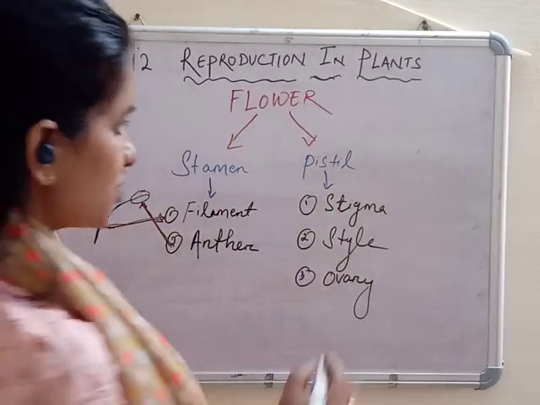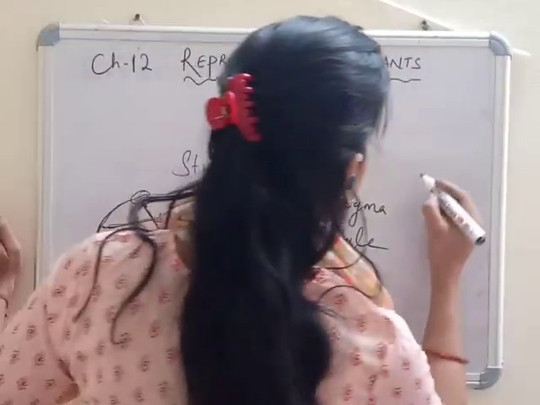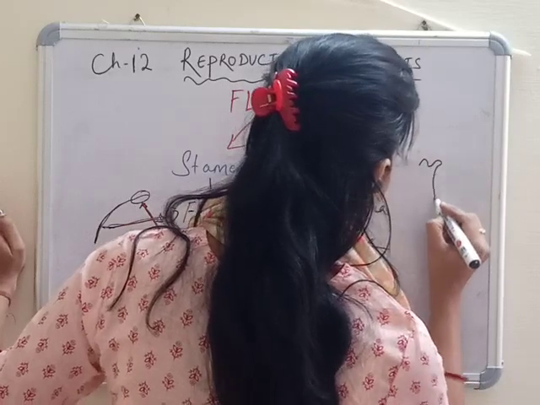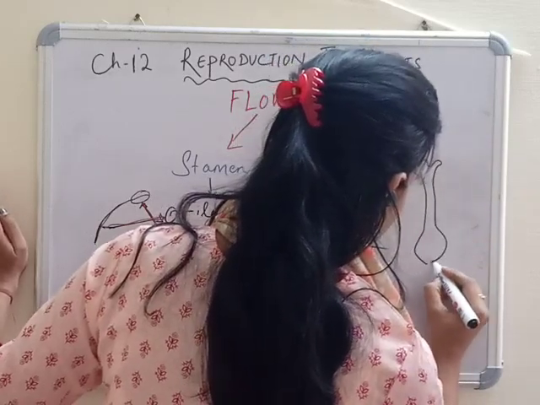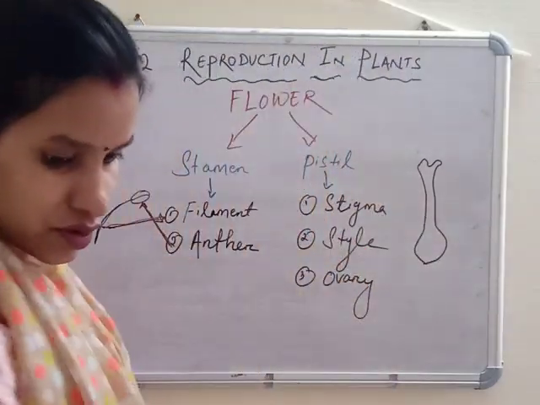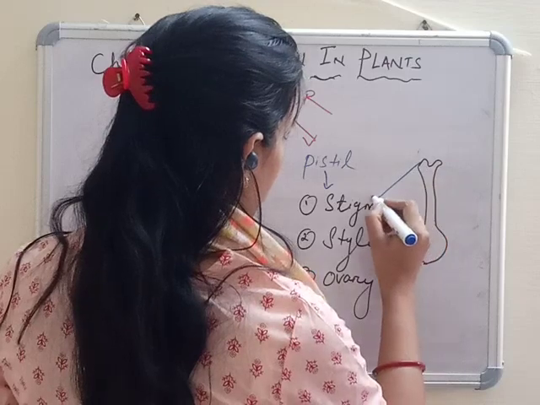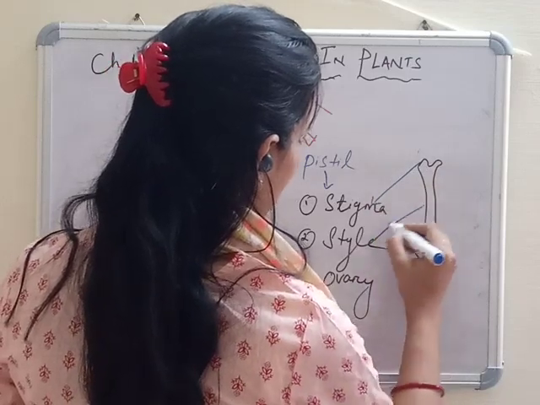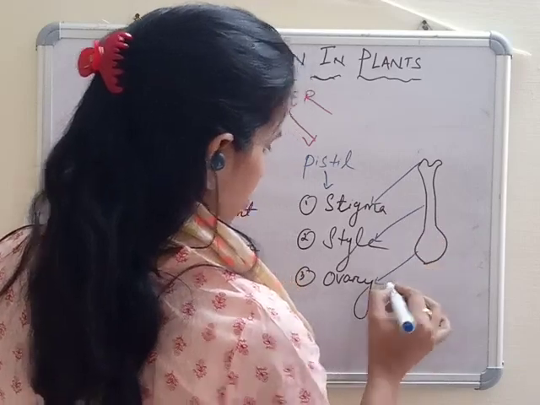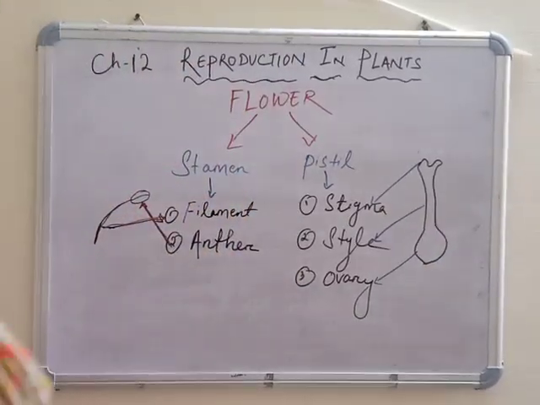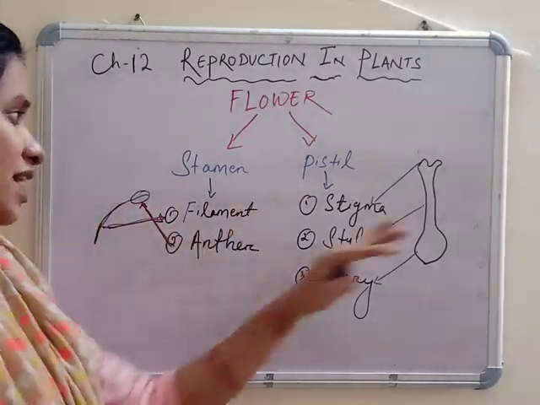Now if I draw the pistil part in the flower, it looks like this. This front part is your stigma, this tube-like structure is your style, and this swelling part is your ovary. Okay, so this is the structure of stamen and pistil.